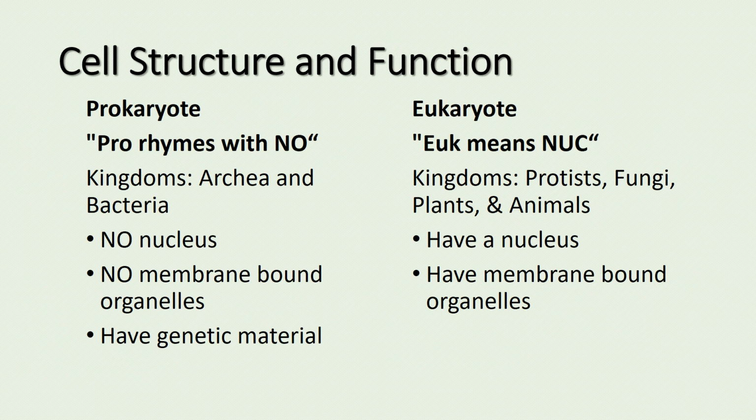There are 2 types of cells that make up living organisms, prokaryotes and eukaryotes. The way to remember prokaryotes is that pro rhymes with no, therefore they have no nucleus or no membrane-bound organelles. The kingdoms that make up prokaryotes are archaeobacteria and eubacteria. The other type of cell is a eukaryote. Remember, euk means nuke, therefore they have a nucleus. The kingdoms that make up eukaryotes are protista, fungi, plants, and animals. Both prokaryotes and eukaryotes have genetic material.